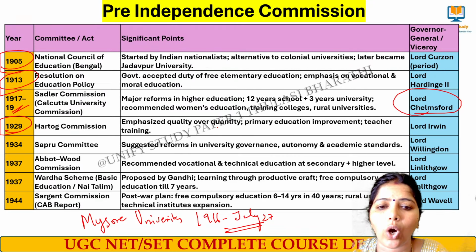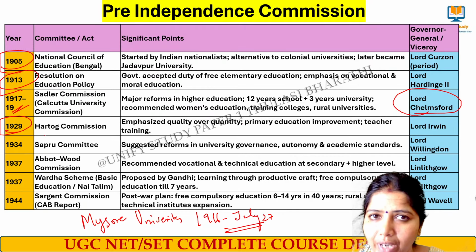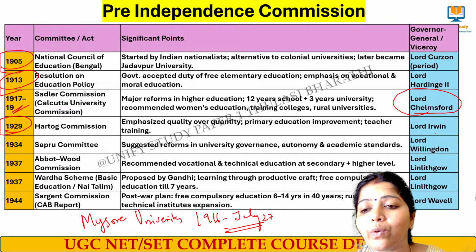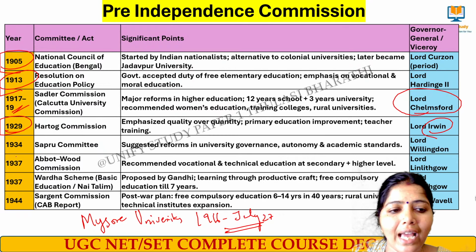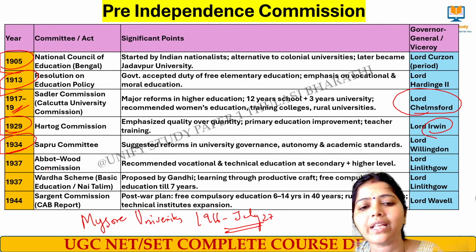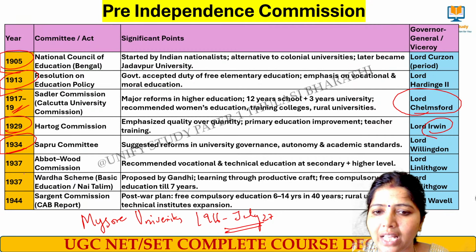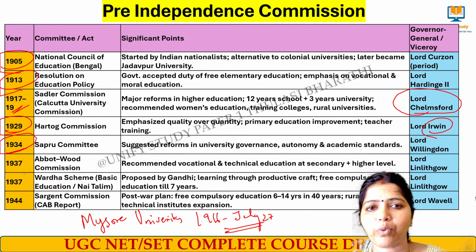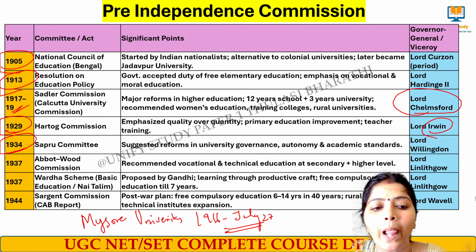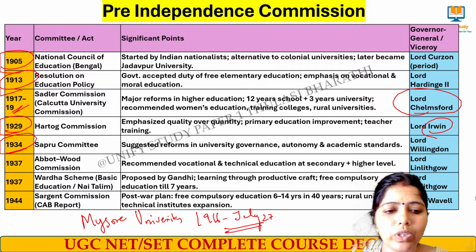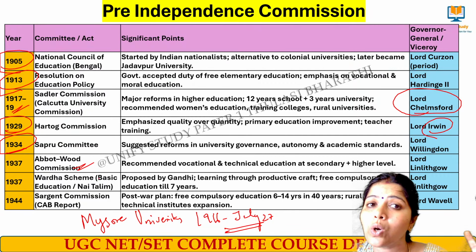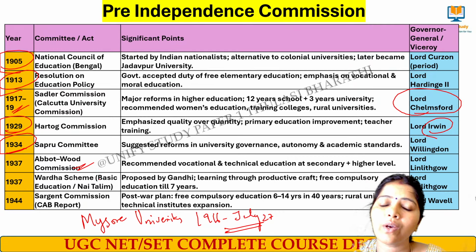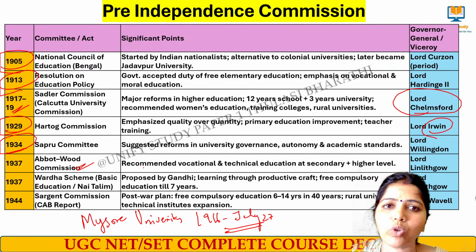The Hatton Commission worked on primary education improvement and teacher training; that was its focus. Lord Irwin was the Governor General at that time. 1934 was the Sapru Committee. They worked on university governance, how autonomy has to be maintained, and academic standards to be maintained. 1937 is the Abbott-Wood Commission, focused on vocational and technical education at the secondary and higher level.